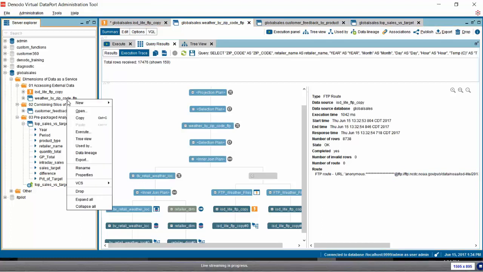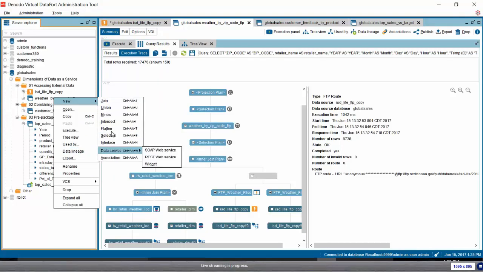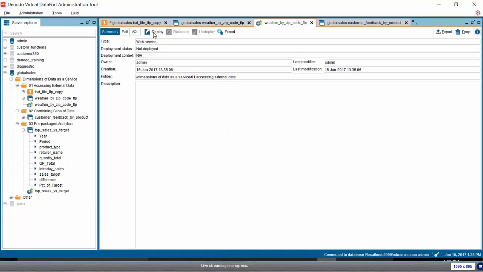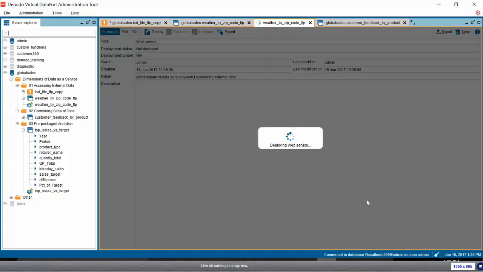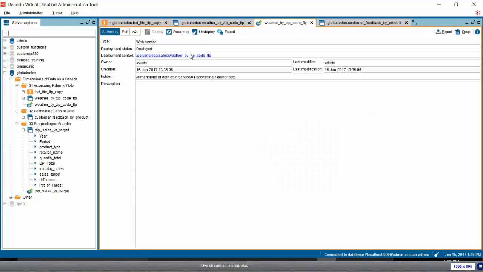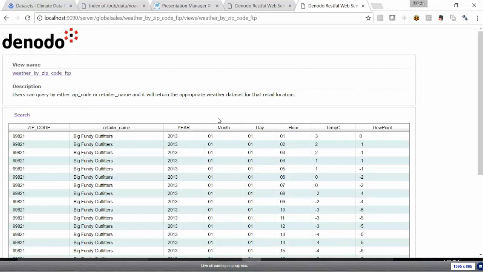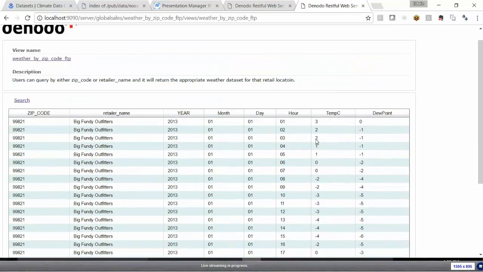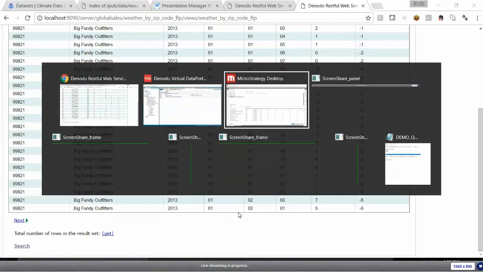So I'm going to go ahead and say new, and I'm going to create a RESTful web service. And I'm just going to go ahead and deploy this web service that I just identified. And if I click on the link, it's now going to show me the same information that I saw in MicroStrategy as well as what I saw in the tool. However, the web service is not a static web service, and so once we've deployed it, end users can come in and query this based on either zip code or retailer name.